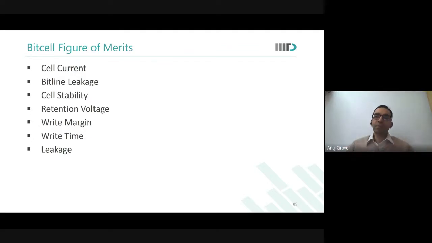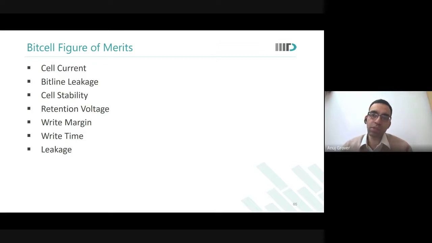And as Gagandeep rightly pointed out, bitline leakage is not leakage of just one cell that you need to worry about. When you measure discharge rate, or the rate of creation of differential, you have to consider all the unselected cells in the column which would be leaking. Therefore, bitline leakage has an immediate consequence not only on power consumption, but also on delay, and should be minimized.